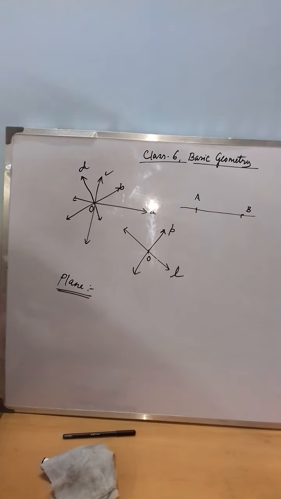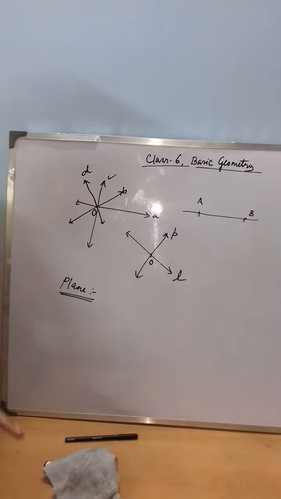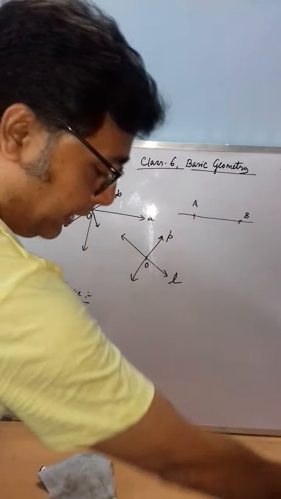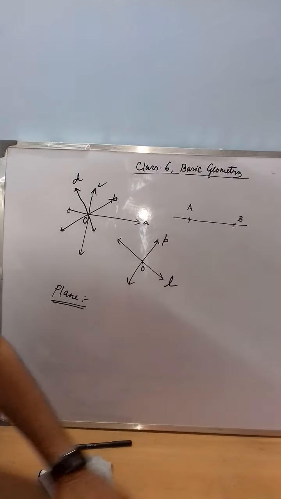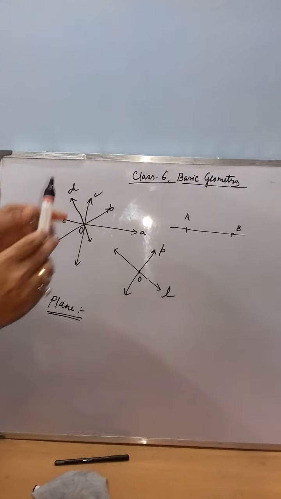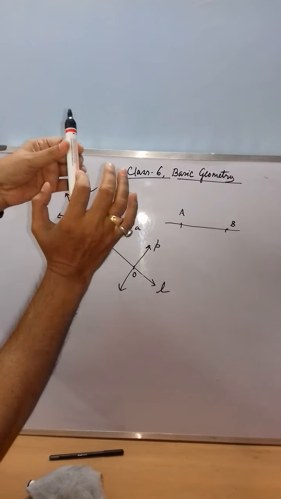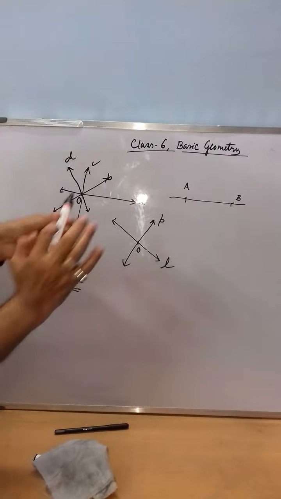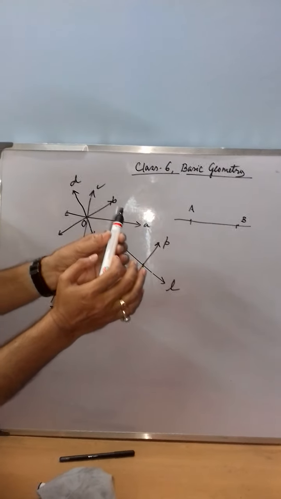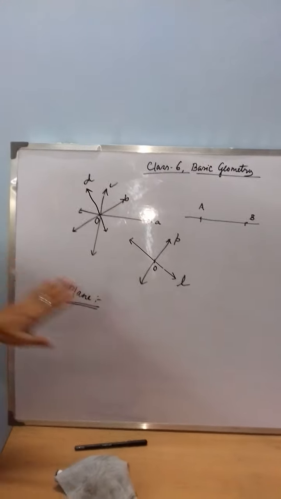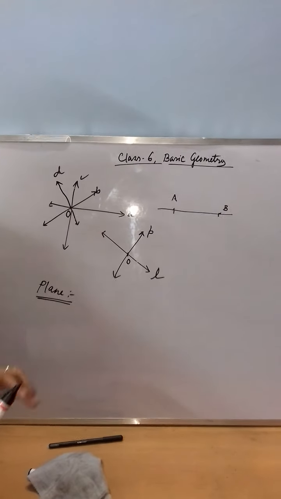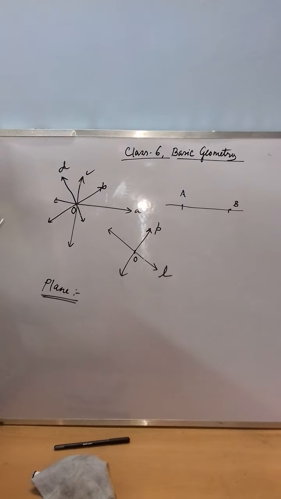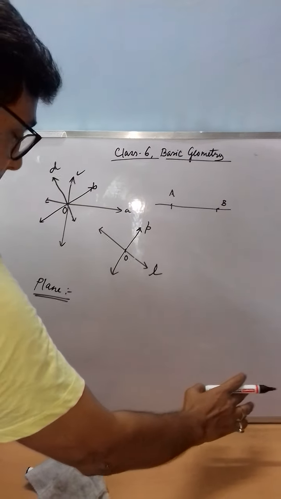So what is a plane? If you think about any surface, say this is a blackboard. So here it is a surface. Now if you think about the tabletop, the surface is there. Or if you think about this marker pen, it's a curved surface. The top of the table is a plane surface, but this marker pen is a curved surface. So all these surfaces, whether plane or curved, have a plane. So this is the plane.